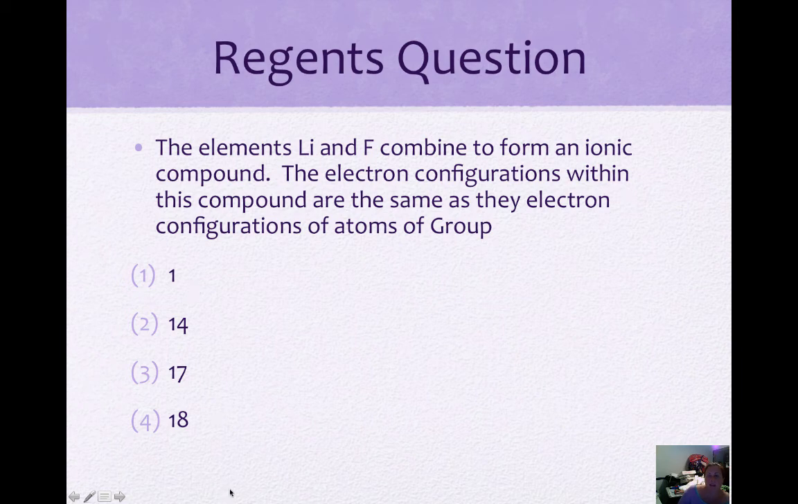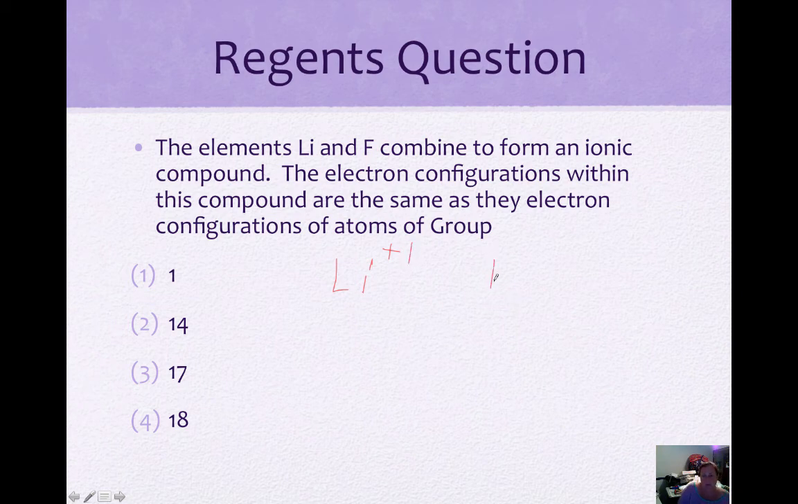The elements lithium and fluorine combine to form an ionic compound. The electron configurations within the compound are the same as the electron configurations of atoms of which group? Okay, so lithium, the ion. Look at your periodic table, and lithium has 1 valence electron and gives it a charge of +1.